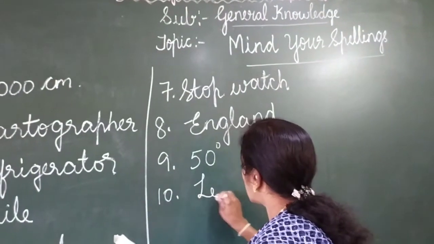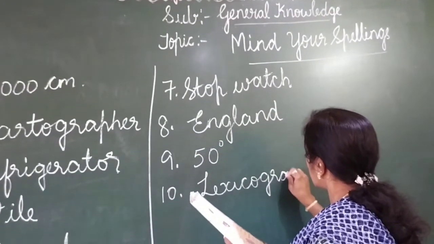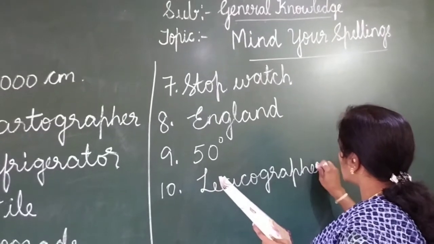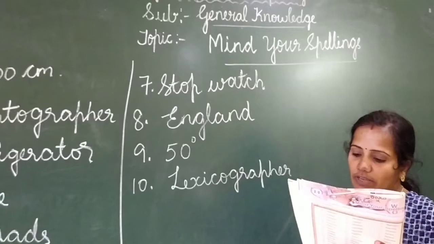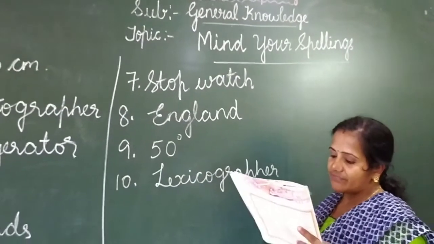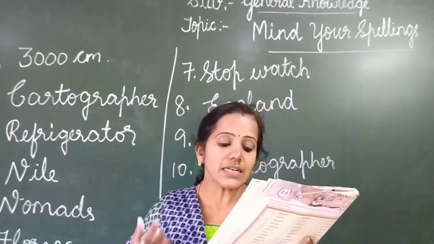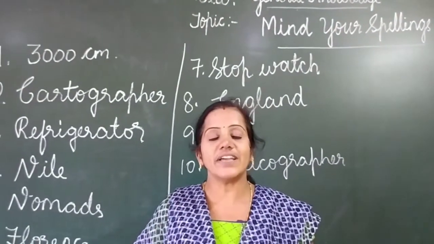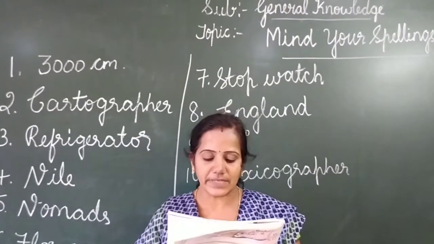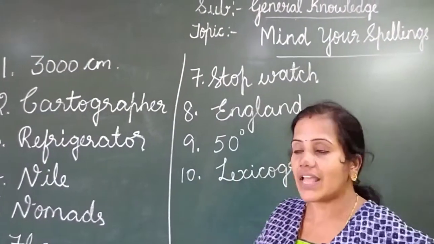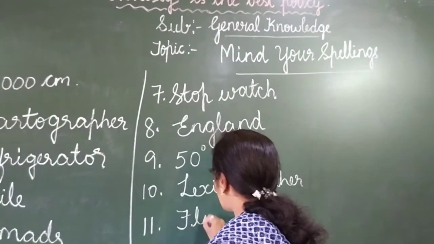Okay. Lexicographer. So he is a person who writes or edits the dictionary. Okay. Lexicographer. Where could you find a stigma, carpels and sepals? Where can we find all these things? Stigma, carpels and sepals. It is in a flower, right? So the 11th answer is flower.